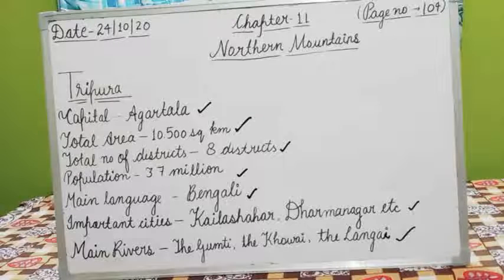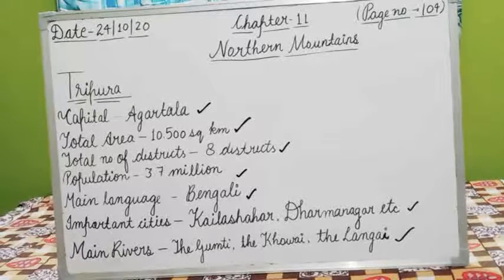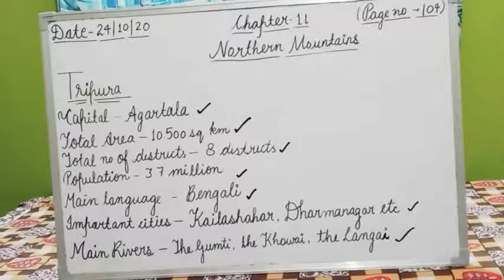Rivers like the Gumti, the Longai, the Khoi, etc. are the main rivers of the state Tripura. Some cities of the state are Kailasar, Dharmnagar, etc.